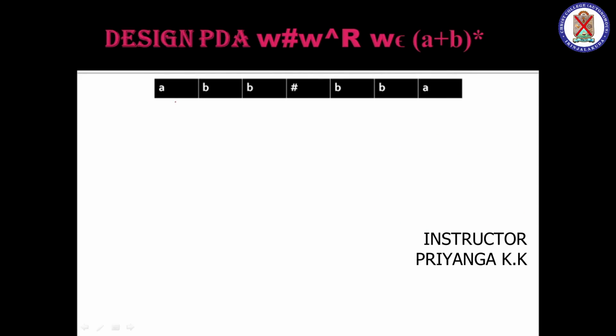So in the tape, I am assuming the string ABB hash BBA. So my string is ABB hash BBA. What is the peculiarity here? In the previous examples, on the left side we had only A's and on the right side only B's, or on the left side only zeros and on the right side only ones, isn't it? Because 0 can be inserted and matched with 1, or A can be inserted and matched with B. But this is not the case here.